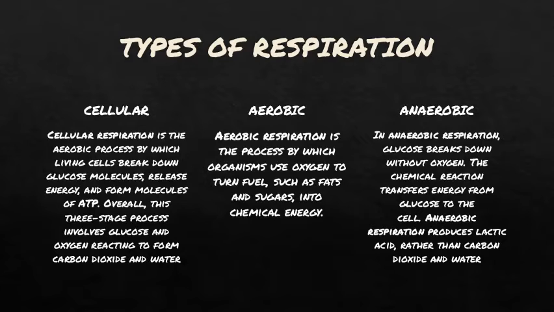You have heard of ATP. Now what is ATP? It is like a currency, like the one we are using in India now. Now overall, this three-stage process involves glucose and oxygen reacting to form carbon dioxide and water. Now we need carbon dioxide also, somewhat. But we will give out the excess amount of carbon dioxide.